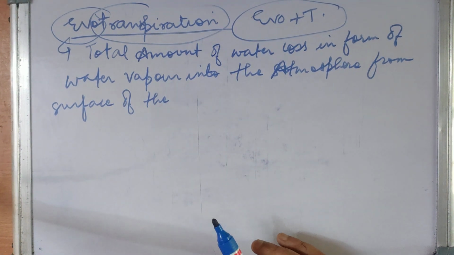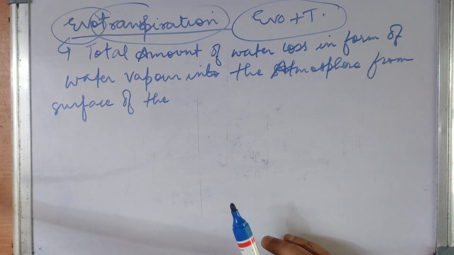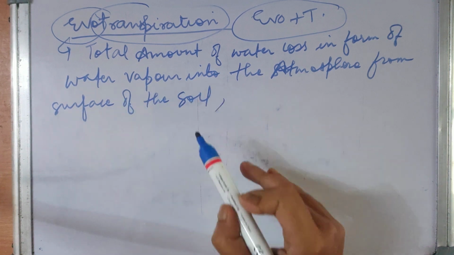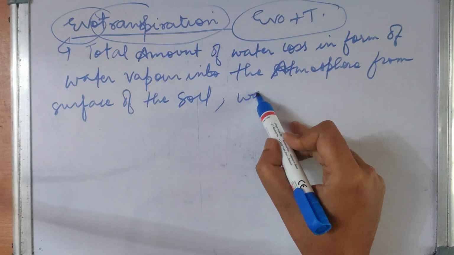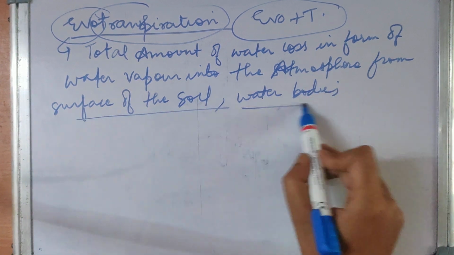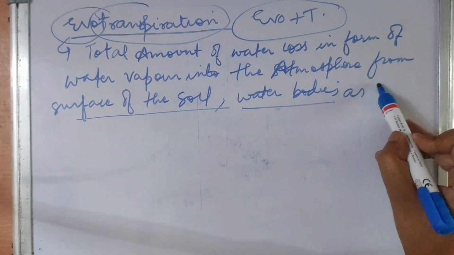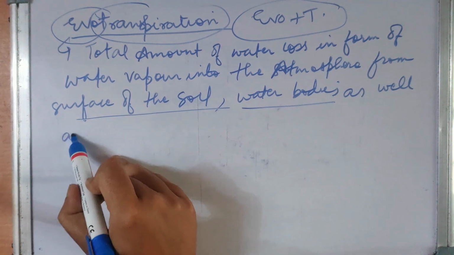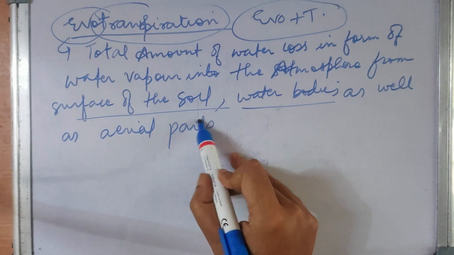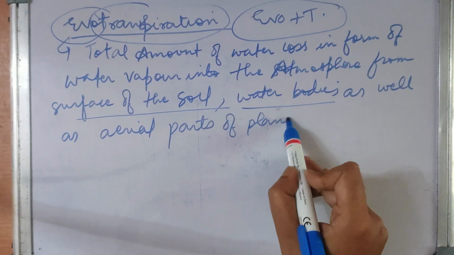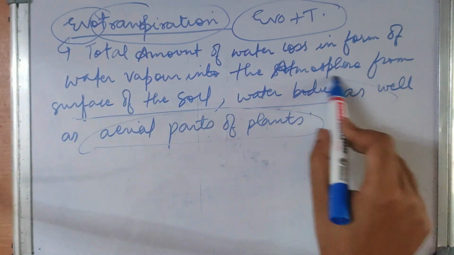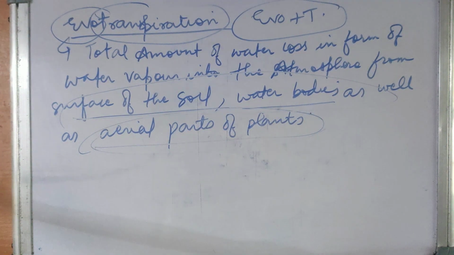Total amount of water loss in the form of water vapor into the atmosphere from the surface of soil, that is evaporation, water bodies. So this is evaporation from the surface of soil, water bodies, as well as from aerial parts of plants, which is transpiration. This is known as evapotranspiration. So evaporation plus transpiration makes evapotranspiration.